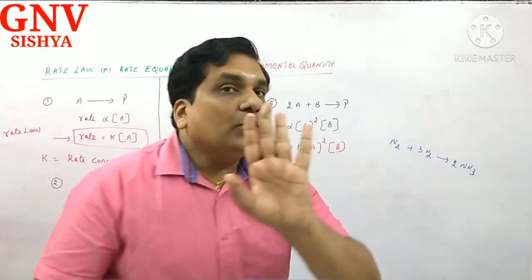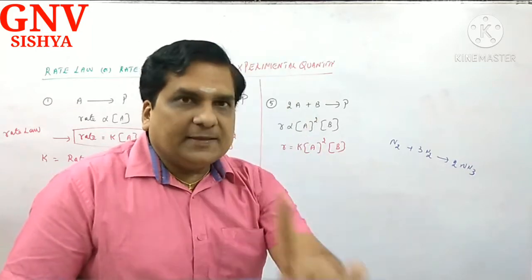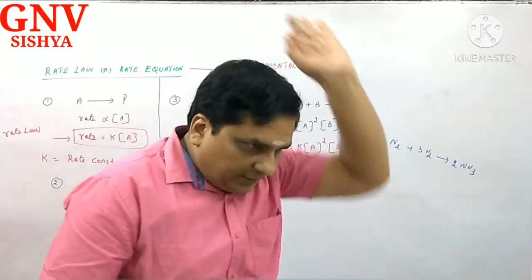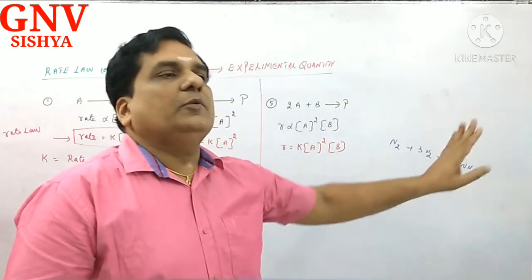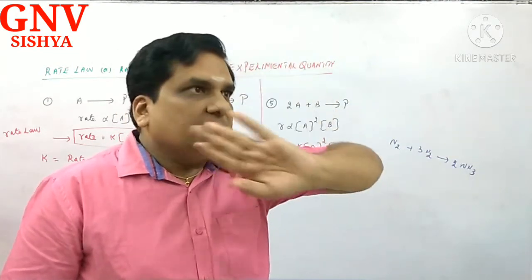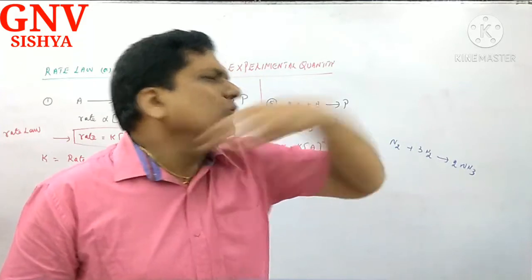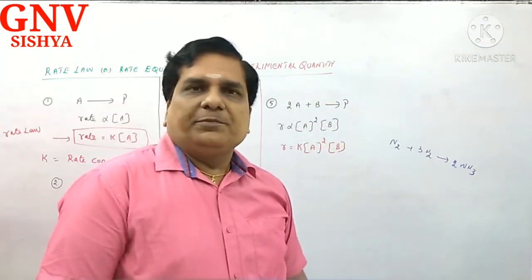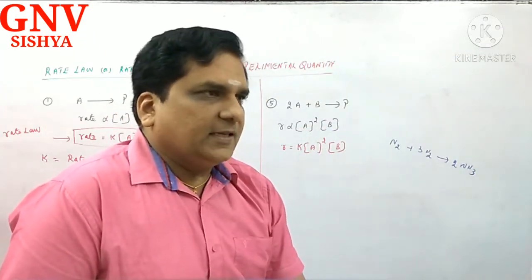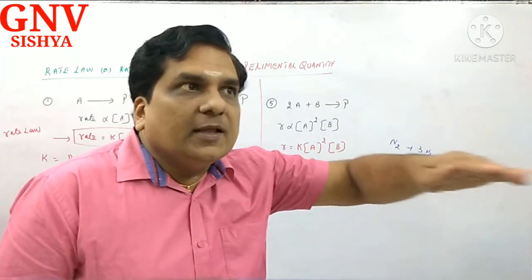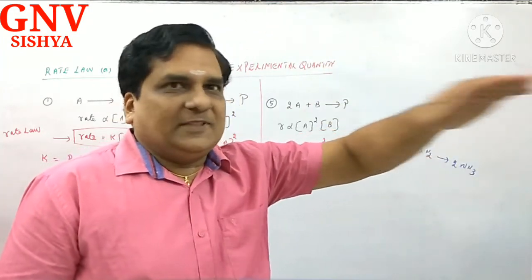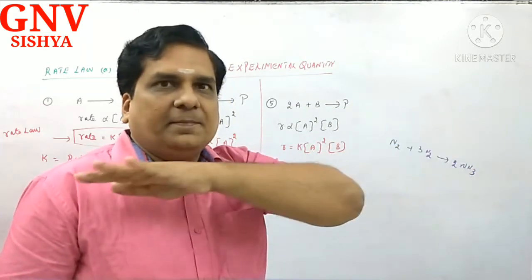This reaction, how does it occur? Compulsorily, 1 mole of nitrogen must combine with 3 moles of hydrogen to form 2 moles of ammonia. That is stoichiometry. There is no change in the stoichiometry. This is the upper layer, the external layer.